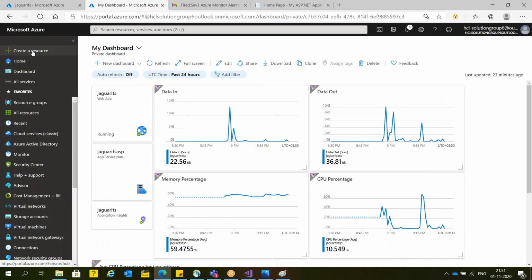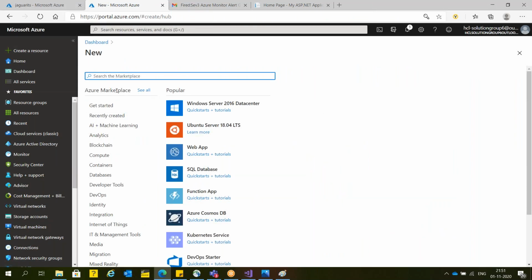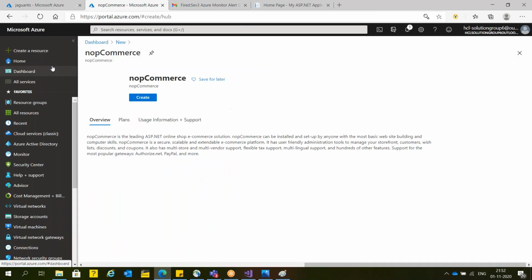I'm going to show you one more thing. So in case, most of the property done. Now, one more thing. Here I'm going to use the e-commerce, or I'm going to search nopCommerce. Here, click on create a new resource. Here we have option nopCommerce. Just go and click on nopCommerce and click on the create button.